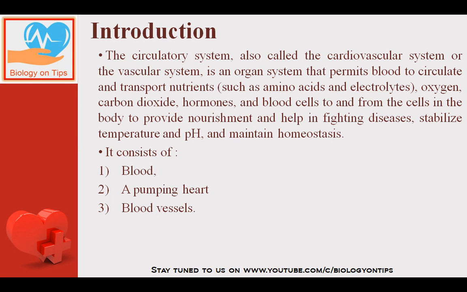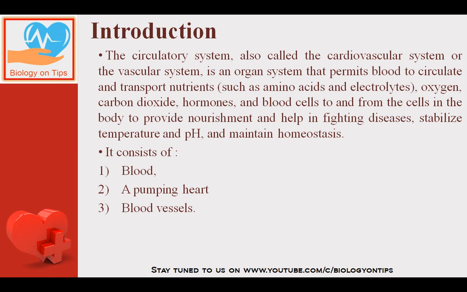First of all, what is the circulatory system? The circulatory system is also called the cardiovascular system or vascular system. It is a type of organ system that permits blood to circulate and transport nutrients like amino acids and electrolytes, oxygen, carbon dioxide, hormones, blood cells to and from the cells in the body to provide nourishment and help in fighting diseases, stabilize temperature and pH and maintain homeostasis.